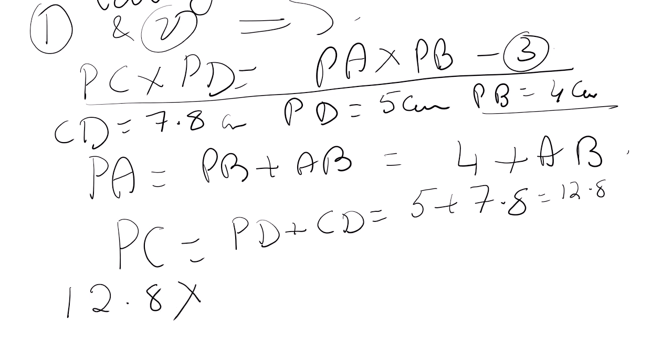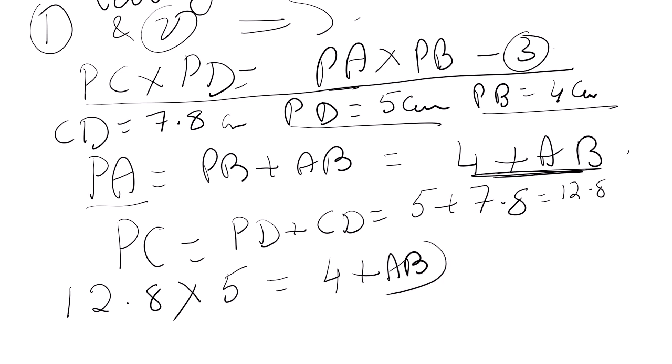PD is given as 5, is equal to, in place of PA we are writing this 4 plus AB, into PB, which is given 4 centimeter, right?